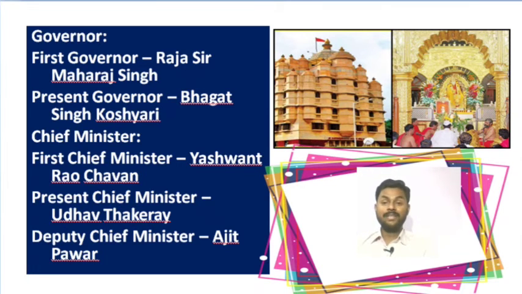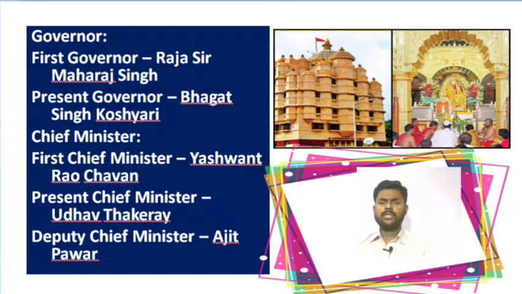So look carefully and know the first governor of Maharashtra was Raja Sir Maharaj Singh. Raja Sir Maharaj Singh was the first governor of Maharashtra after independence. And the present governor of Maharashtra is Bhagat Singh Koshyari.